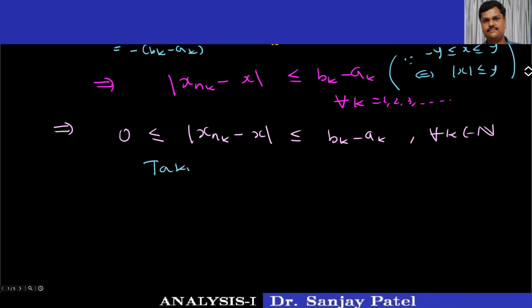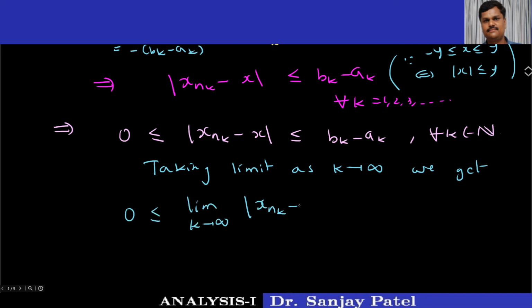So taking the limit as k tends to infinity, we get 0 less than or equal to limit k tends to infinity of mod of xnk minus x less than or equal to limit k tends to infinity of bk minus ak.